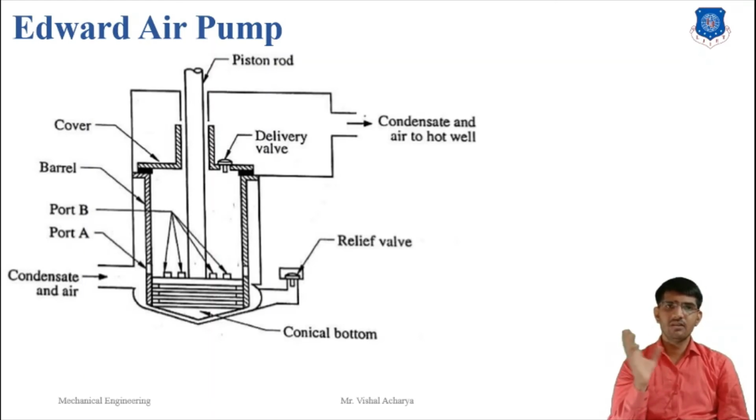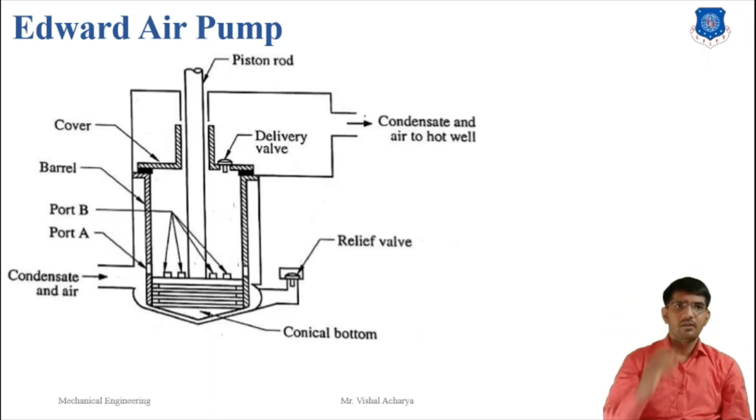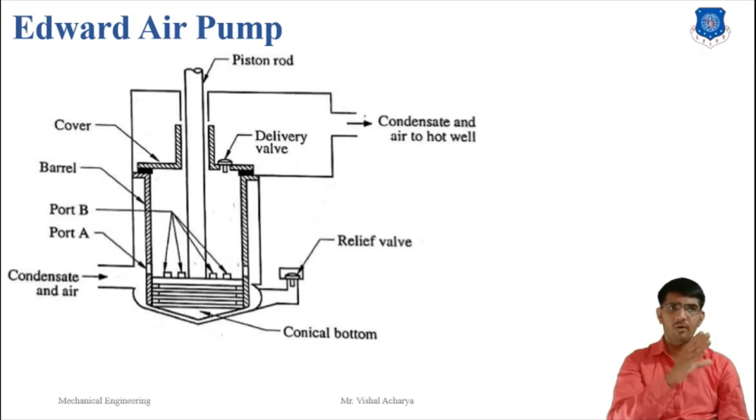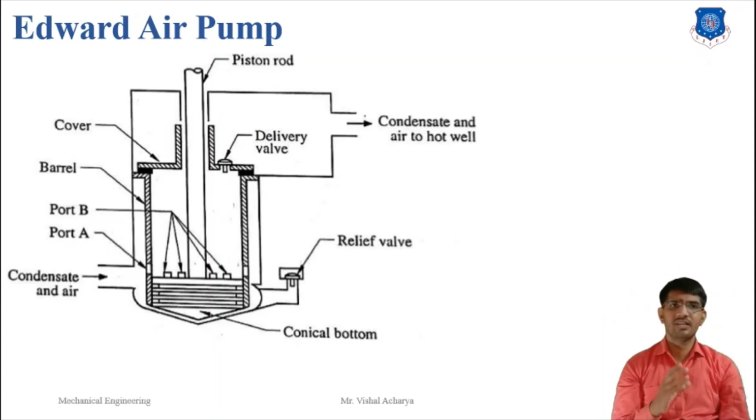In the Edwards air pump chamber, when the reciprocating piston is at the top position, the condensate and air from the condenser enter into the pump, in the conical portion and the lower part of the barrel, through the port. It passes through the lower portion of the pump chamber and the piston covers the ports. Now the piston starts to move down from the upward position and vacuum is created at the top of the piston. The head valve is closed by the water. Now the ports are open. Again the piston moves downward.